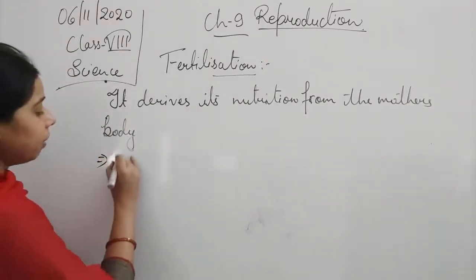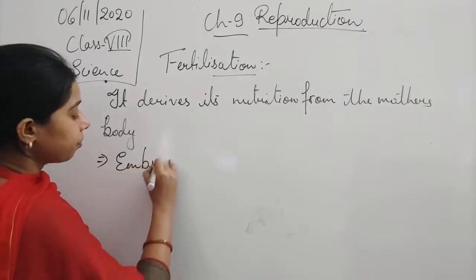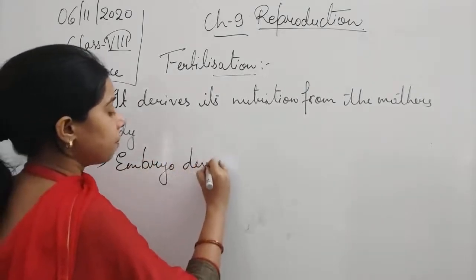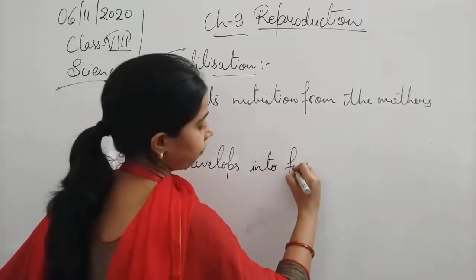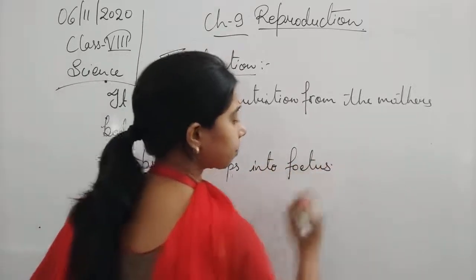Okay, so we can write: the embryo develops into fetus.